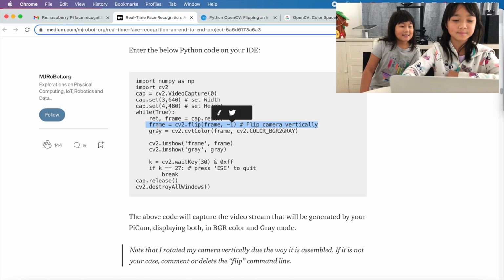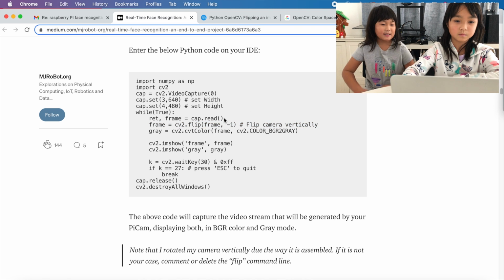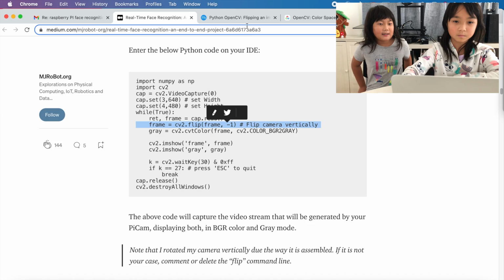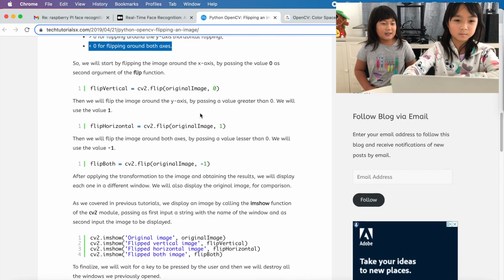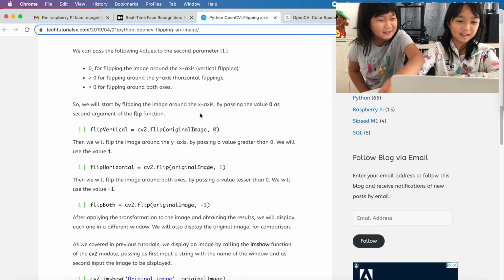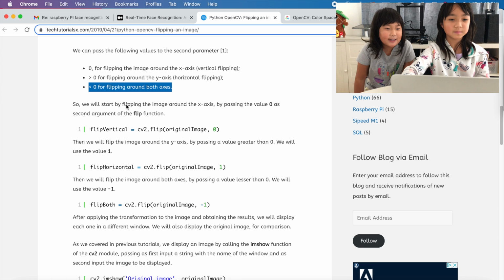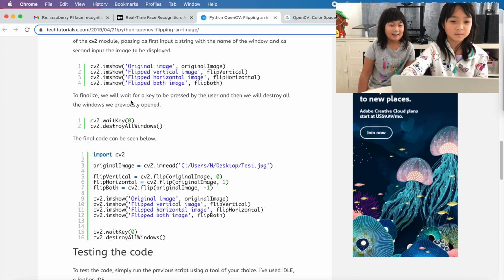So this line means that we're going to take the picture that we just took, and then you are going to see the -1. According to this article, if it's less than 0, it is going to flip vertically and horizontally.